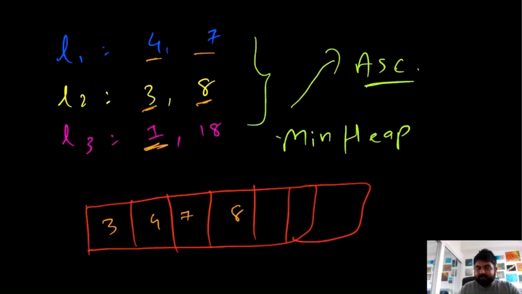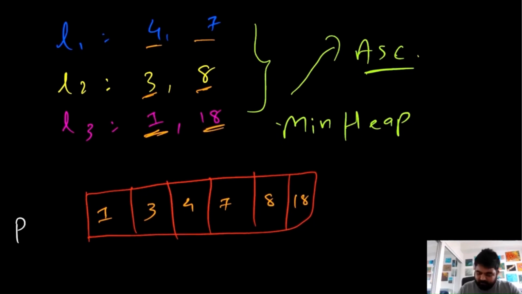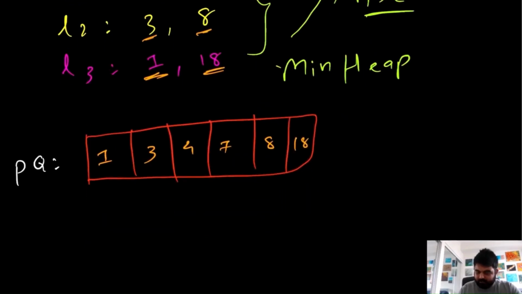Now the next node we have to enter is 1. So again, when we enter the 1, the priority queue is going to adjust itself. So now the order is going to be 1 3. And the last node we need to enter is 11. So now we have all the elements inside our priority queue. And because we have this priority queue set up, we can now start polling all the values from it, because remember, the property of a priority queue is that values are entered at the back and they get out from the front.